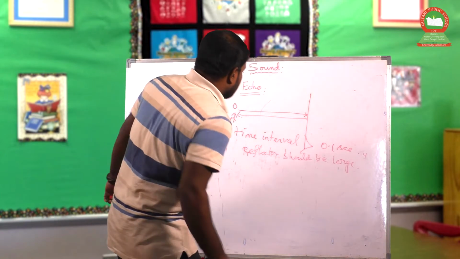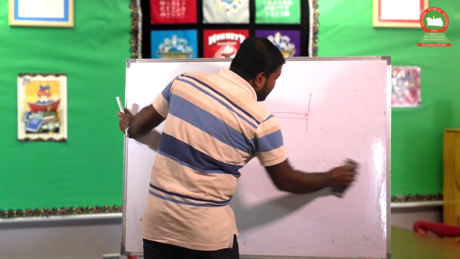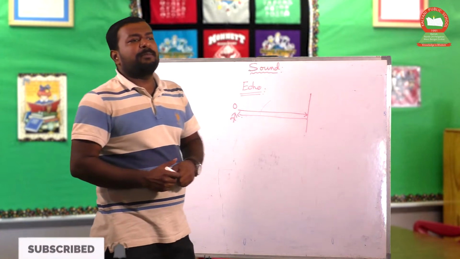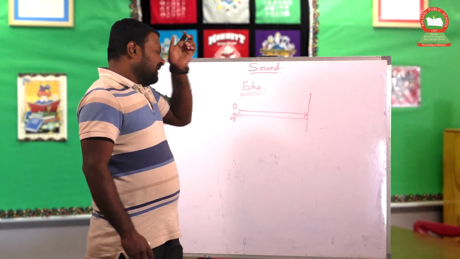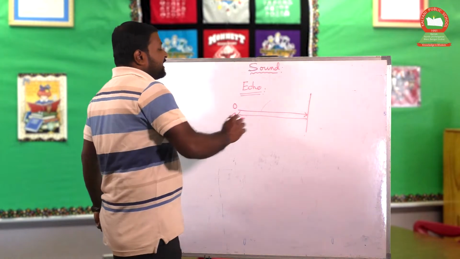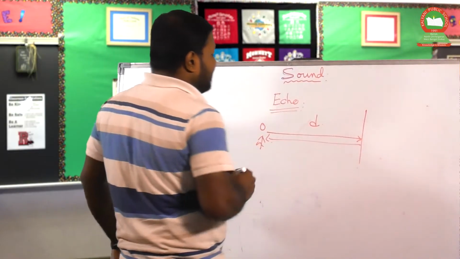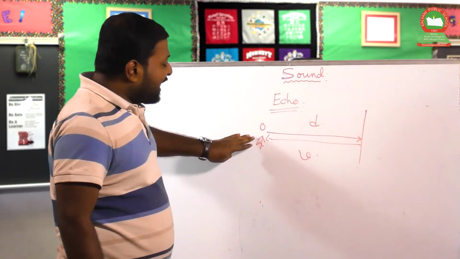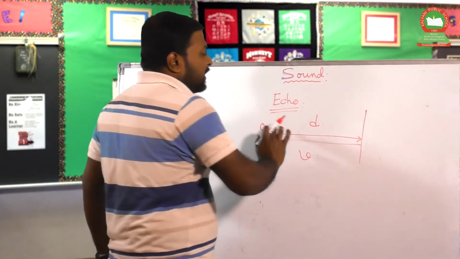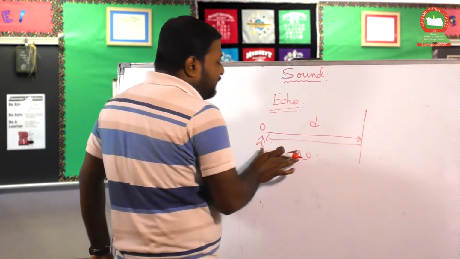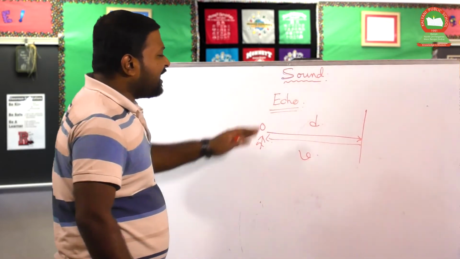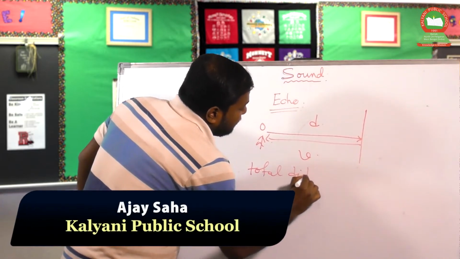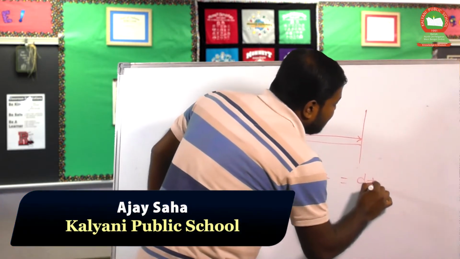Now we can actually calculate the distance between the source and the reflector with the help of an echo. Let the distance be d and the velocity of sound be v. For the reflected sound to return to the source from the starting point, the sound goes a distance d and is reflected back a distance d. The total distance traveled by the sound is d plus d, which is 2d.